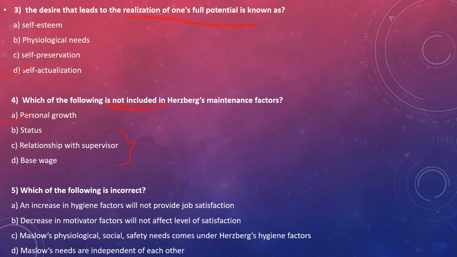Which of the following is incorrect? An increase in hygiene factors will not provide any job satisfaction. Correct. A decrease in motivator factors will not affect the level of satisfaction. This is also correct. Maslow's physiological, social, and safety needs come under Herzberg's hygiene factors. This is also correct. Maslow's needs are independent of each other. I have already told you that they are dependent. Maslow's needs are dependent on each other. If your basic need is not satisfied, you cannot move to the next higher level. So this option is the incorrect one.